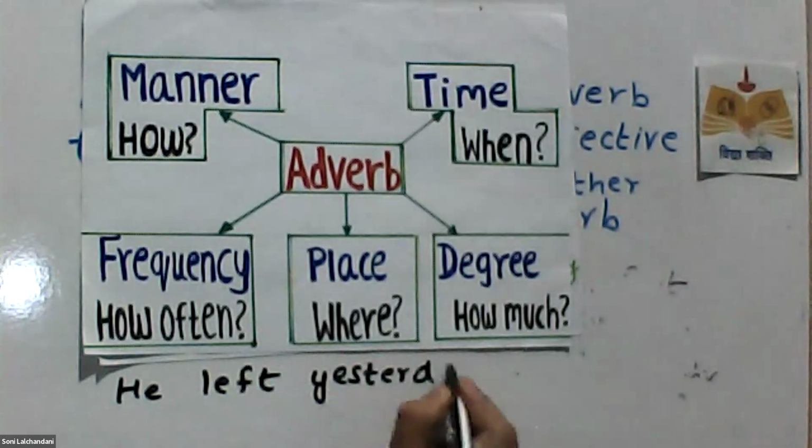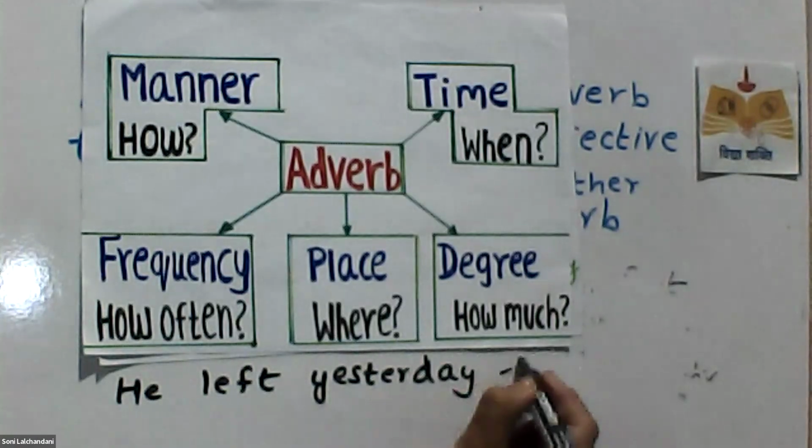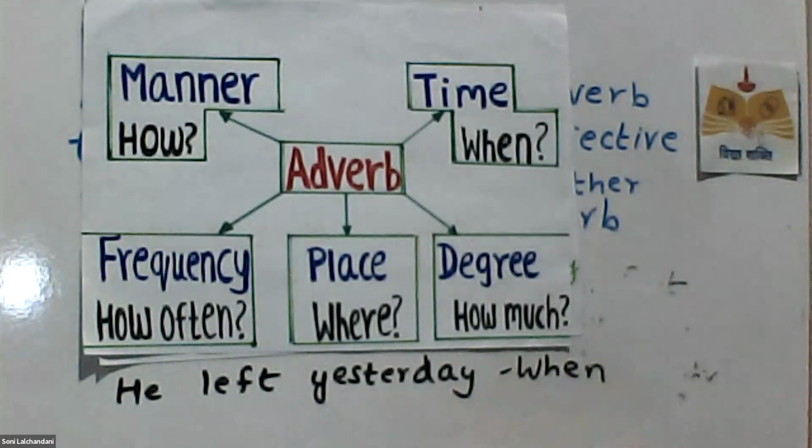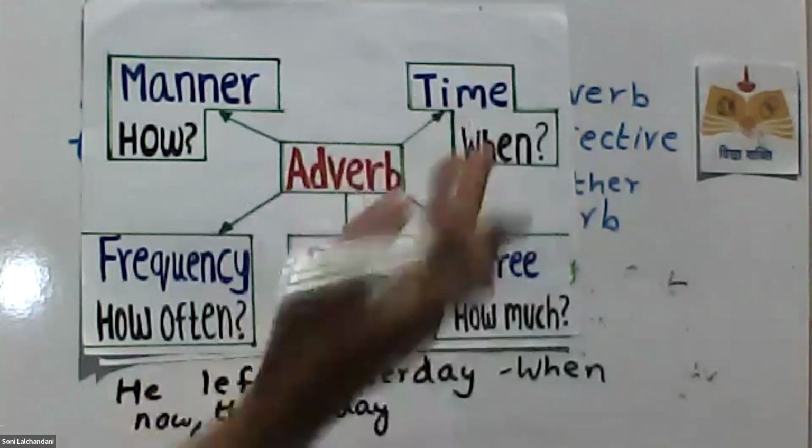Now I said he left yesterday. I taught you WH questions in the last class. So what question will you ask in this sentence? Because you're talking about the time. When did he leave? When. So you'll ask the question when over here. Words like now, then, today, yesterday are all adverbs of time. Is it clear?